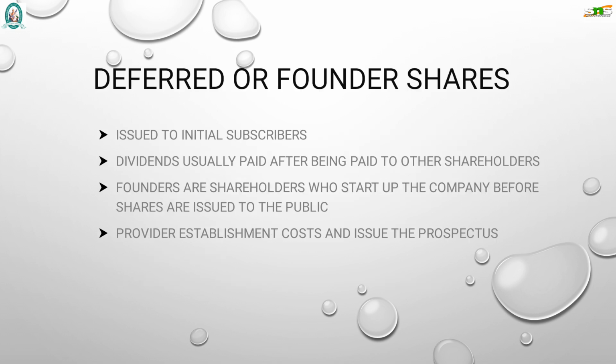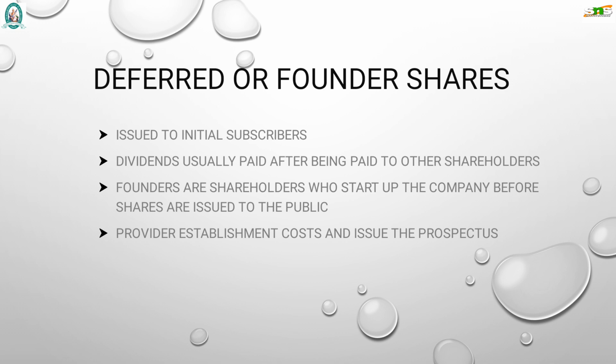The last type of share is the deferred or founder share, issued to initial subscribers. That means at the time of formation of a company, those who are the founders of the company will be given the founder shares. Dividends are usually paid after being paid to other shareholders.